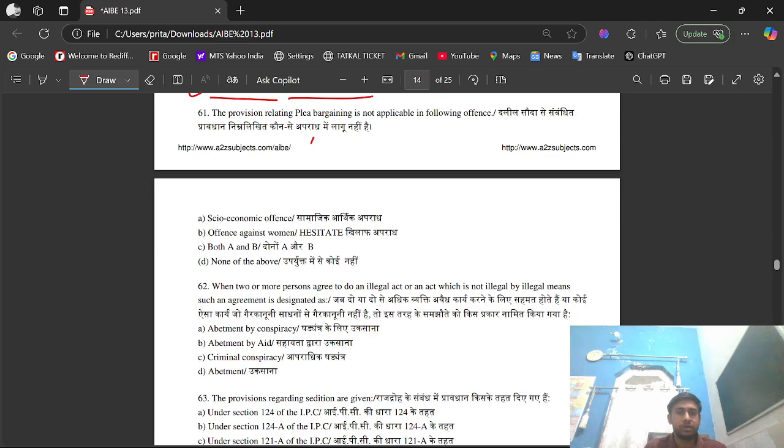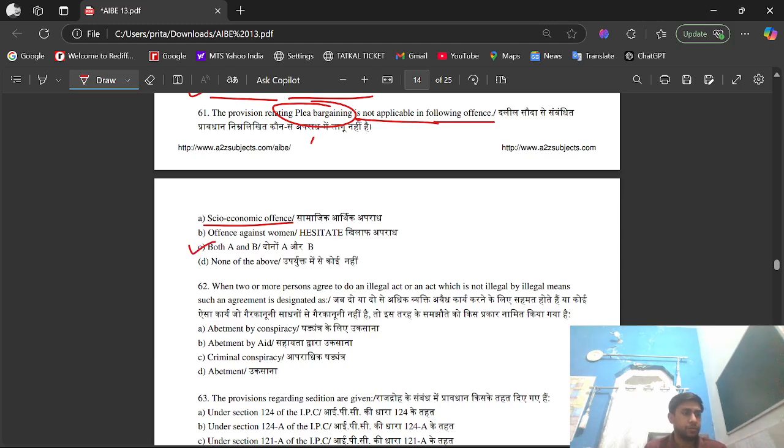Question number 61. The provision relating to plea bargaining is not applicable in following case. Option A, socio-economic offense. Option B, offense against women. Option C, both A and B. Option D, none of the above. Its right answer is option C, both A and B.